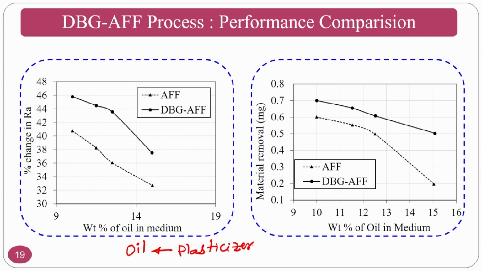So in the abrasive flow finishing process, what is the function of plasticizer and other things? Plasticizers are low molecular weight materials and polymers are high molecular weight materials. Whenever you try to blend these, what will happen? Low molecular weight materials will go and sit between two polymer molecular chains and try to move them apart. So the flexibility of the medium increases.